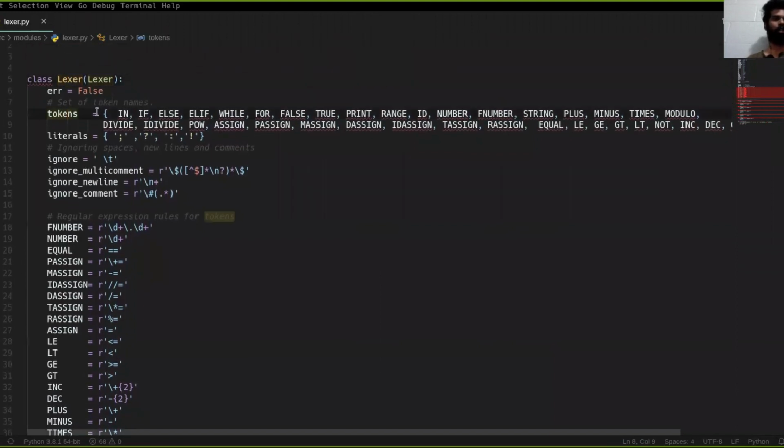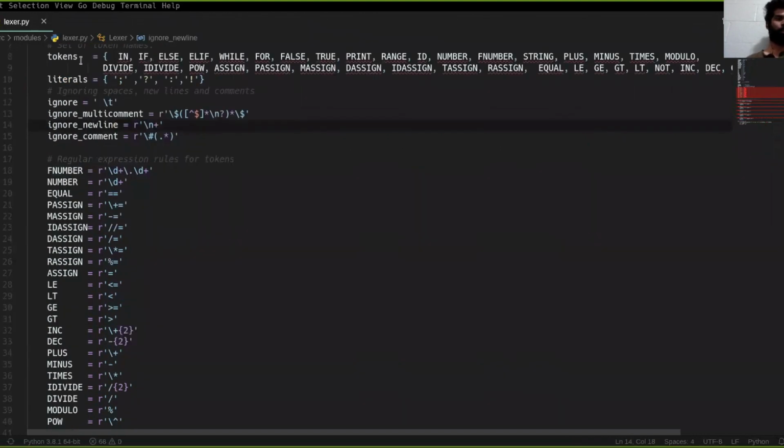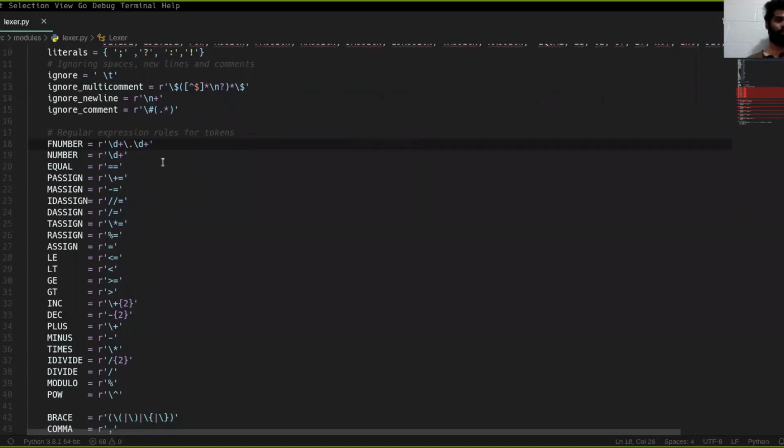You first have to name the tokens in the curly braces as shown here. You also have to name any literals you have. After that, you can use the ignore command to ignore any tokens that you might not need for the parsing phase. After you name the tokens above, you have to define the tokens using regular expressions. One rule you have to follow is to place the longest regular expression first, and then the shorter one should follow.